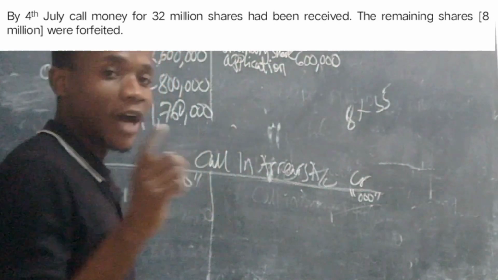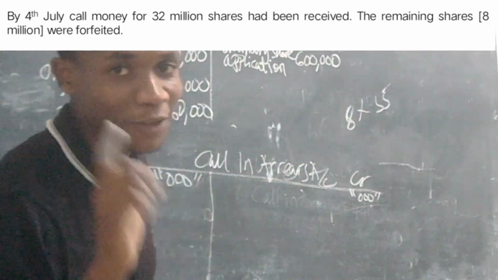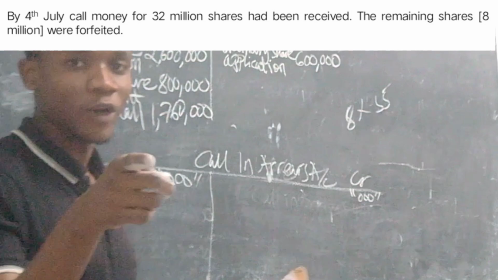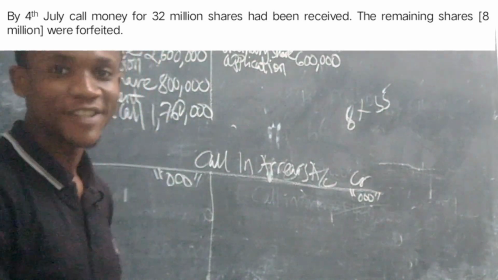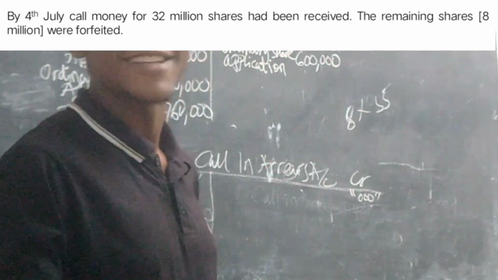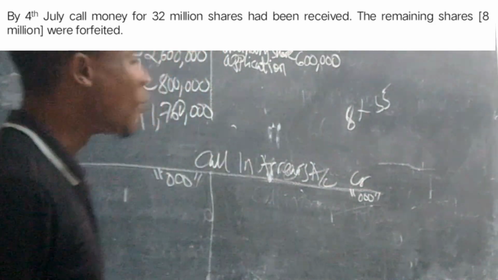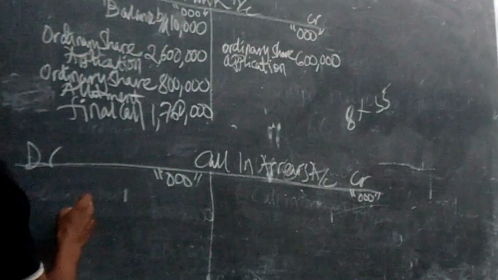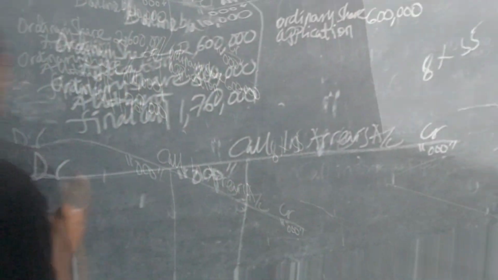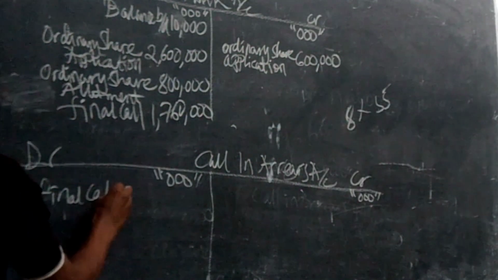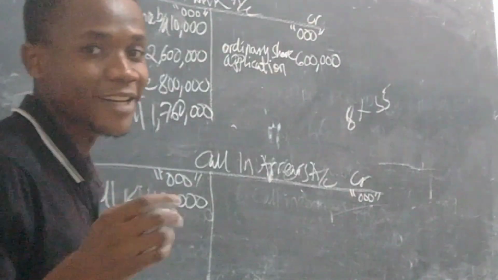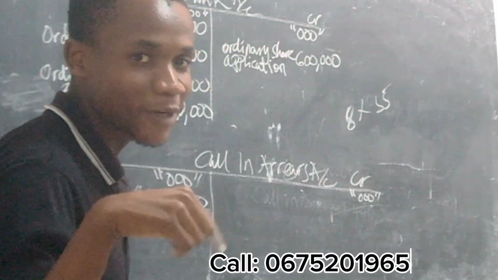And we have seen in the previous account that it was recorded on the credit side of the final call account. So you have to complete double entry. Since it was on the credit side, on this account it will be on the debit side. If you didn't understand, make sure you call me through the numbers below.